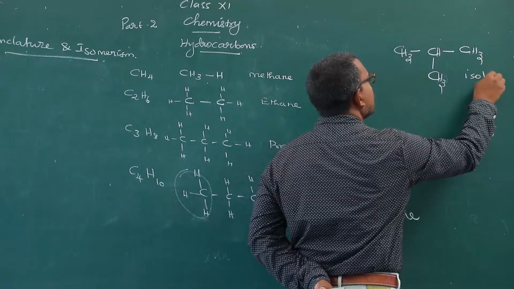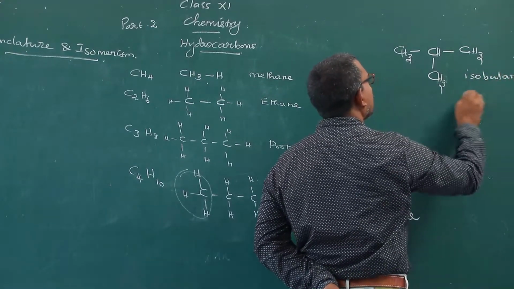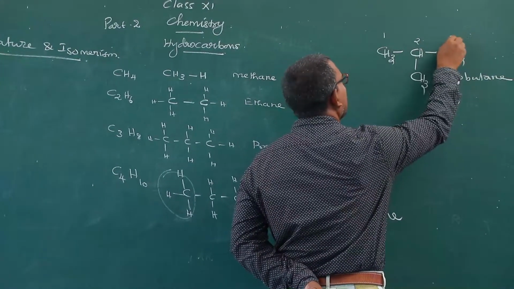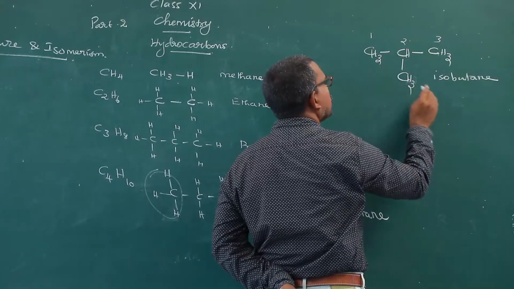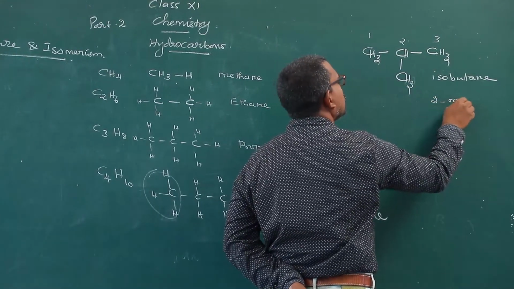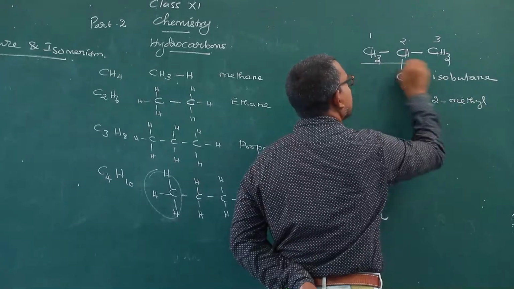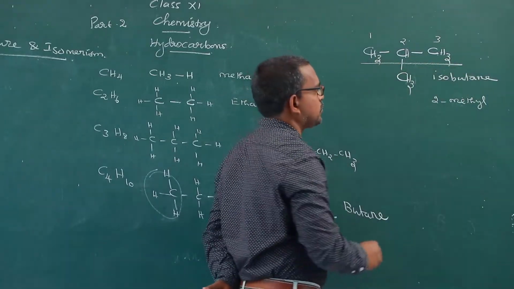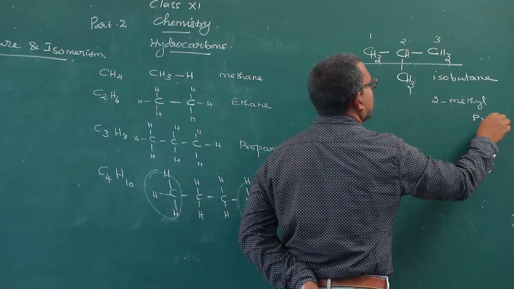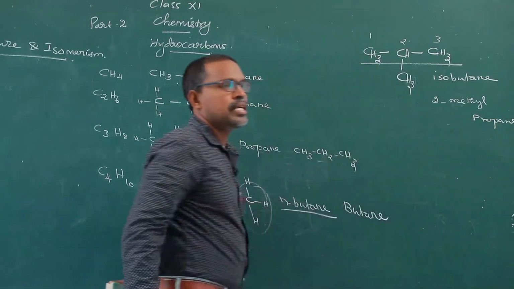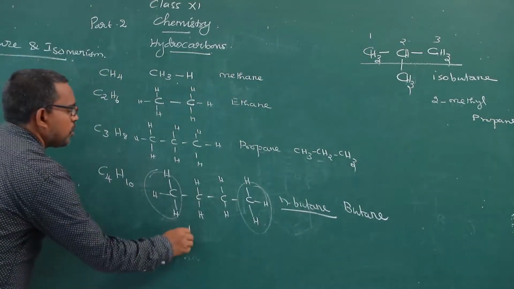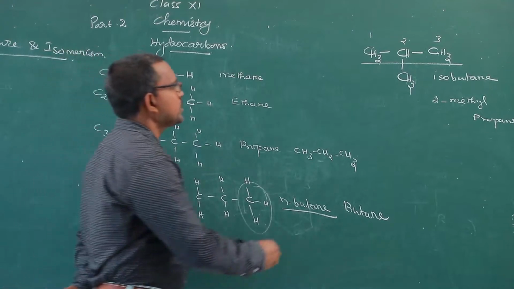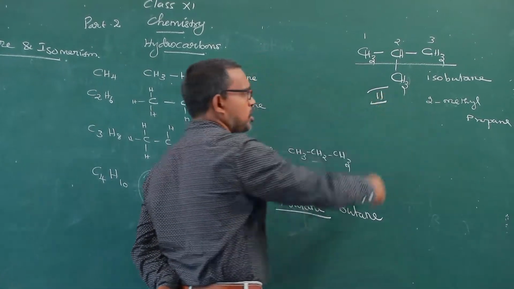This is isobutane. Numbering the carbon, in carbon number 2 a methyl group is present, so 2-methyl. The straight chain consists of 3 carbon atoms, therefore propane. 2-methylpropane is the IUPAC name of the compound.